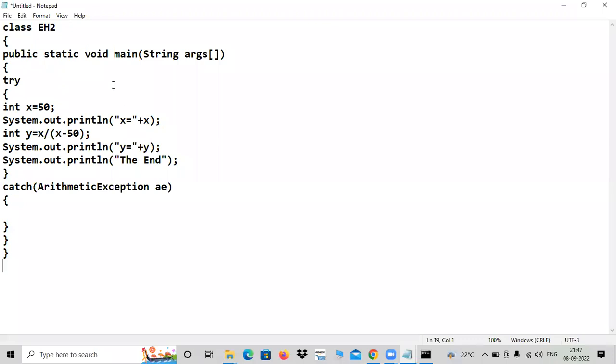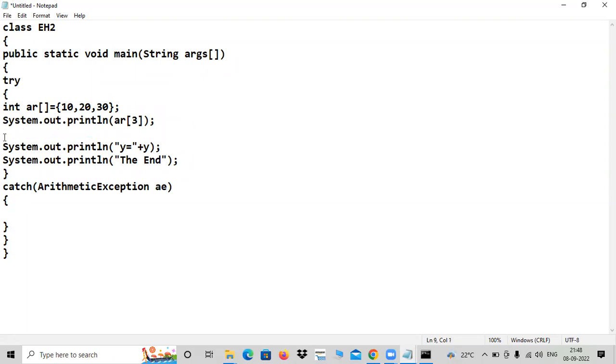Let me go with another program. This time I want to go with an array, ar of 3. Size is not required. You can put it like this: 10, 20, and 30. If I give ar of 0, what is the output? 10, sir. Then ar of 1 means 20. ar of 2 means 30. If I give ar of 3, an exception is encountered, is it not?